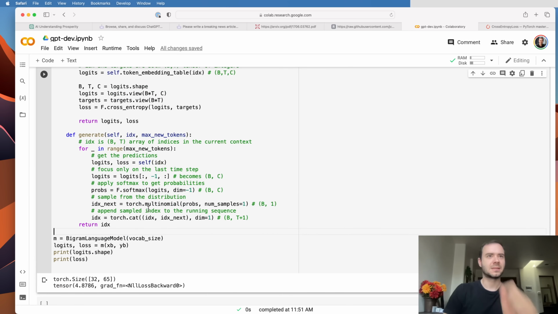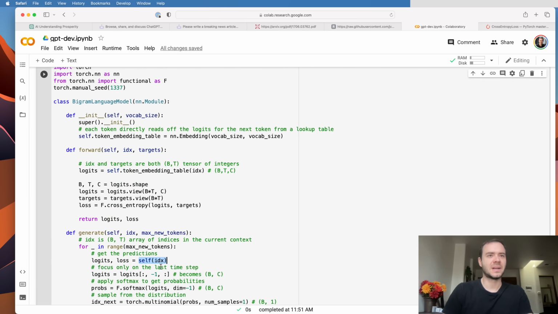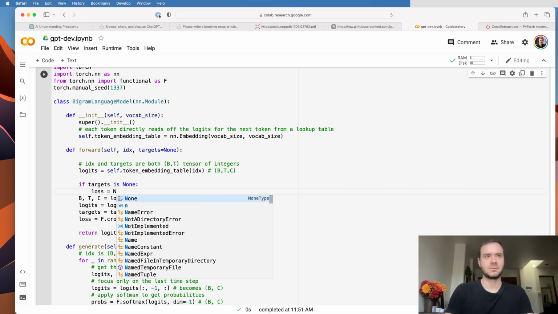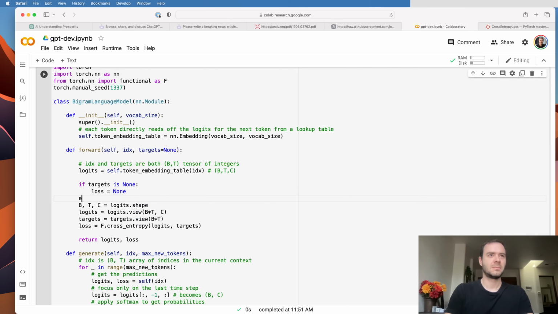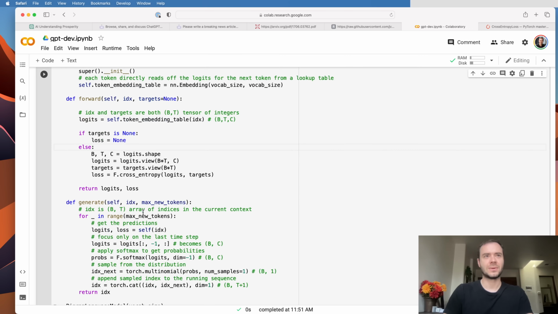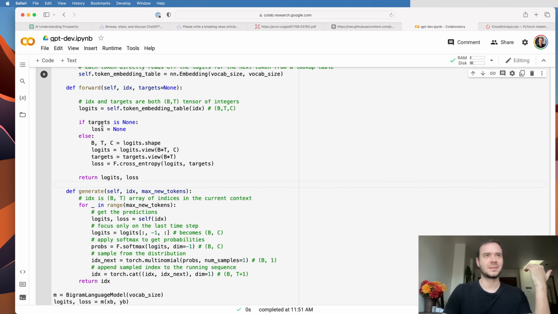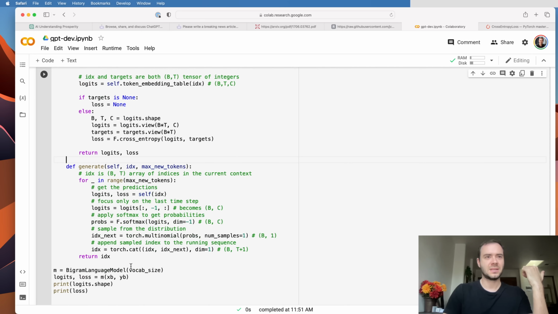Now, one thing here is, you see how I'm calling self of IDX, which will end up going to the forward function. I'm not providing any targets. So currently this would give an error because targets is not given. So targets has to be optional. Targets is None by default. And then if targets is None, there's no loss to create, so loss is None. But else, all of this happens and we can create a loss. So if we have the targets, we provide them and get a loss. If we have no targets, we'll just get the logits. So this here will generate from the model.